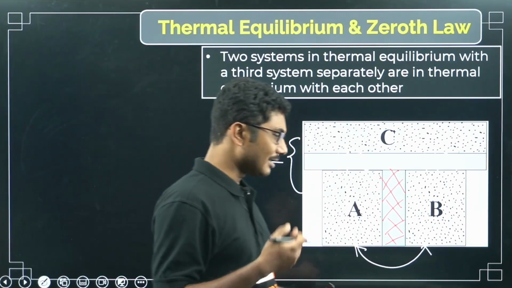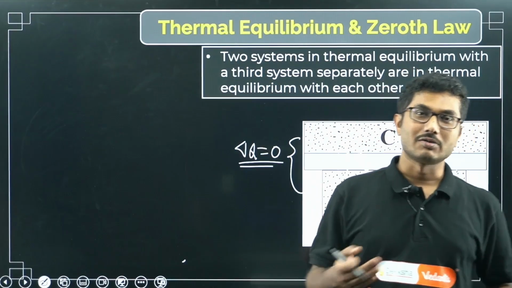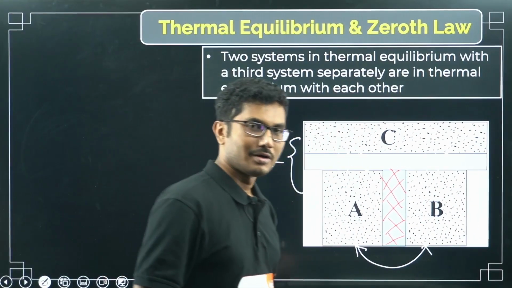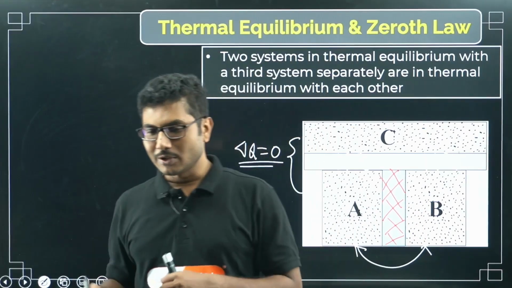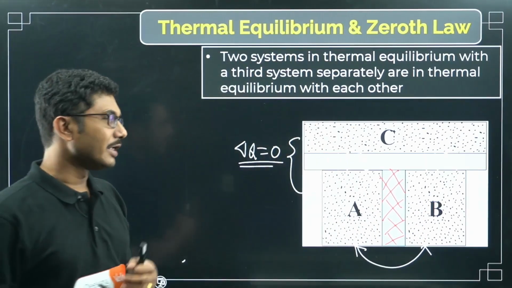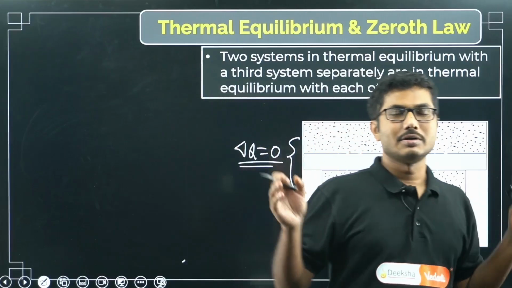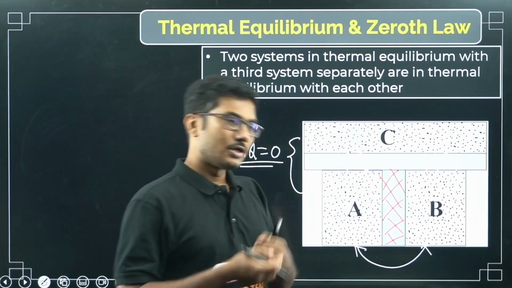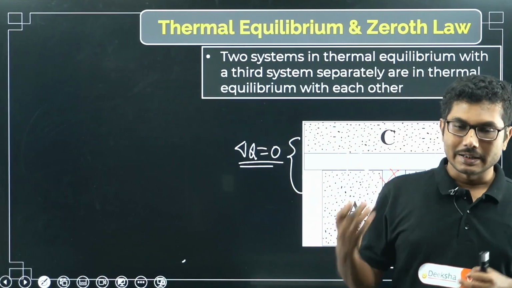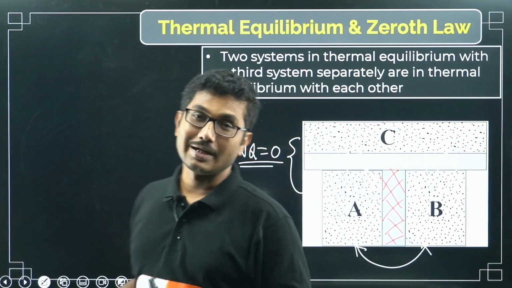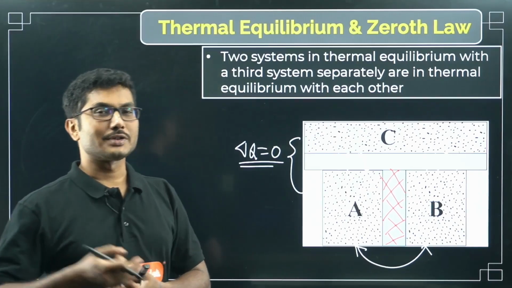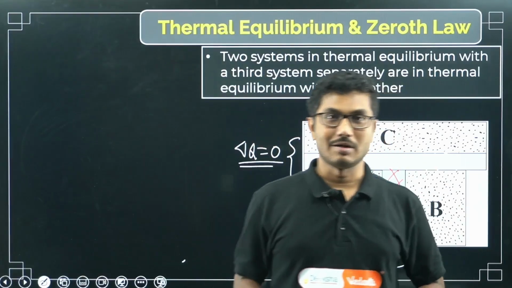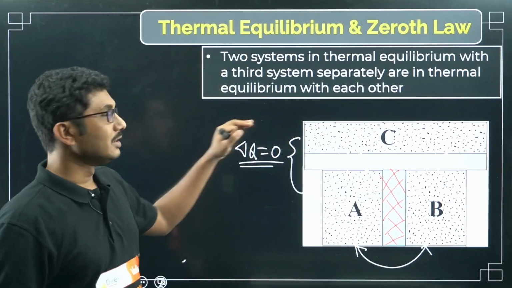In any other laws, you will not find anything called a zeroth law. For example, Newton's first law, second law, third law, but there is nothing called Newton's zeroth law. For thermodynamics, because the first law and second law were already discovered and widely published across the world, when this law was discovered, physicists realized it is much more fundamental compared to the first law. So it should come first in the order, but it was discovered last. That's why it is called the zeroth law of thermodynamics.